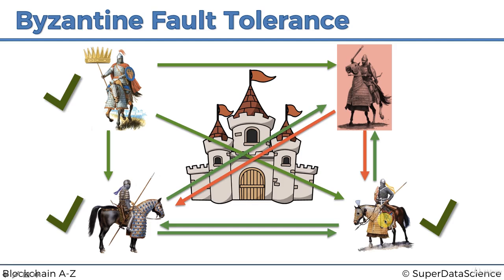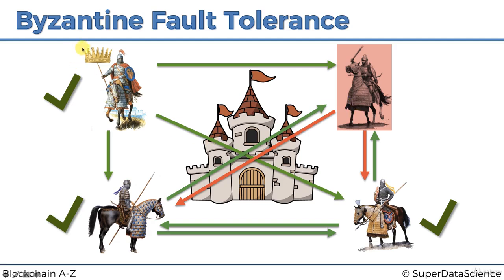So based on that algorithm, they came to a consensus. More than half of them are going to attack, and so they will take this castle. They will win. Same thing if the general said we're all retreating, same thing would have happened. They would all just retreat, so they would come to a consensus anyway. So that's the case when one of the lieutenants or one of the non-commanding generals is a traitor.